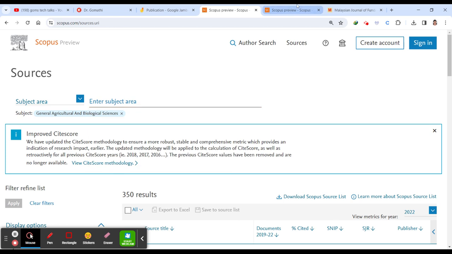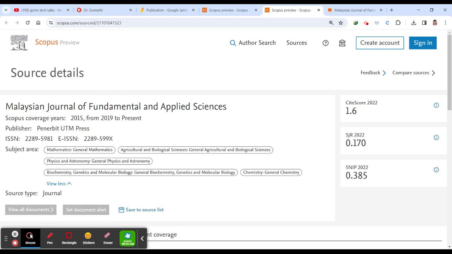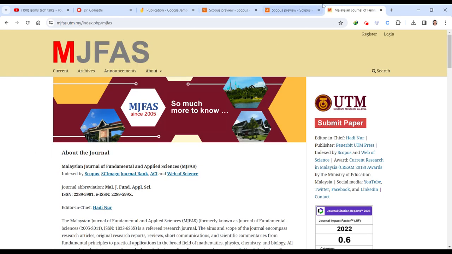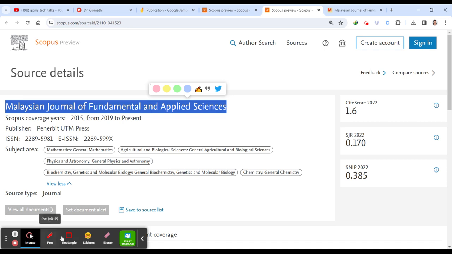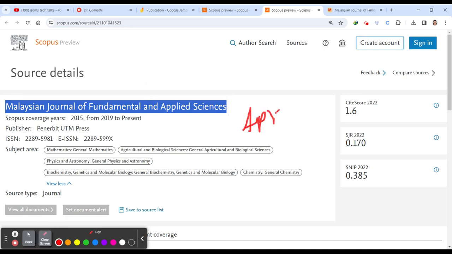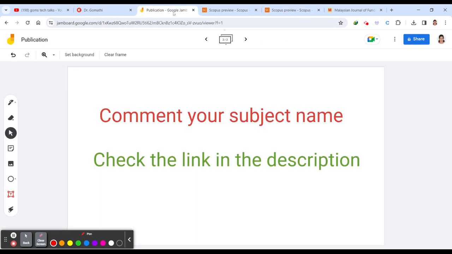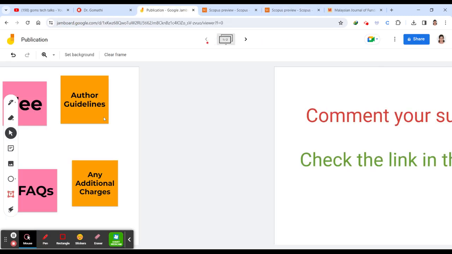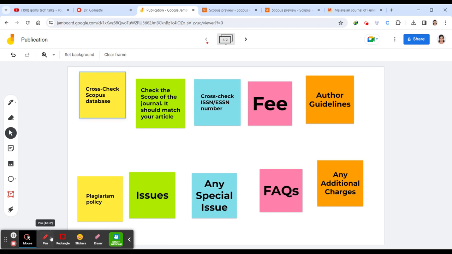Okay, so here you can see this is the Malaysian journal. I am talking about this particular journal in the month of April 2024. So if you are checking this after 3 months, please go and cross check this. This is the first thing you have to do. You have to cross check in the Scopus database, which is very, very important, whether it is still indexed in Scopus when you are planning to submit your article.